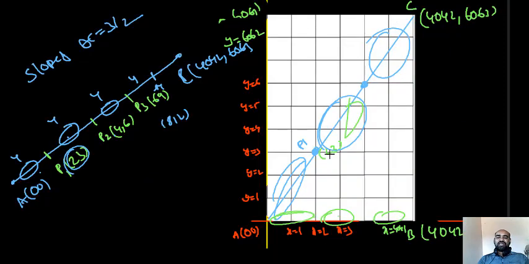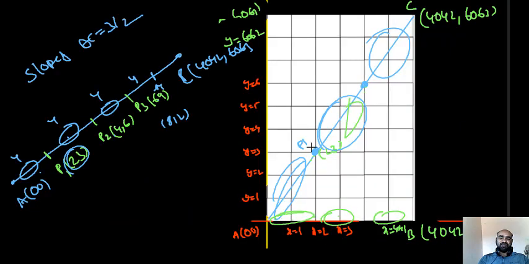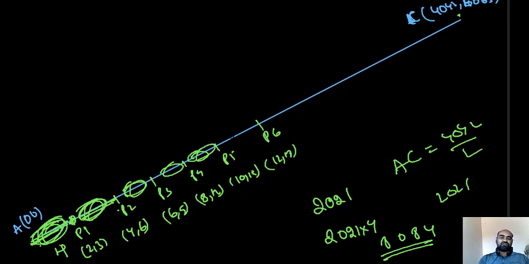Their AC. In this diagram, we are getting 12. So AP1, P1P2, P2C directly. But in our original diagram, so many such P's exist now. Here, A here, C here. AP1 slope is 3 by 2. AP2 slope is 3 by 2. AP3 slope is 3 by 2. AP4 slope is 3 by 2. What happened? All these points are lying on the diagonal, and AP1 gives 4 squares, P1P2 gives another 4 squares, like that. This one gives 4 squares, here we are getting 4 squares, like that, this one gives another 4 squares.